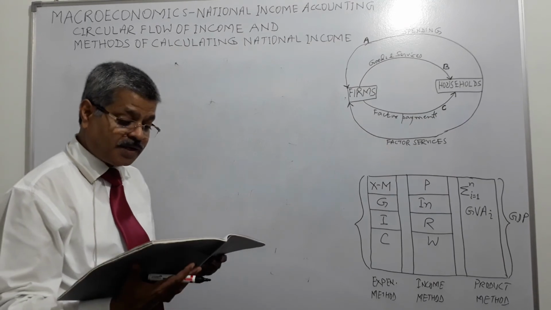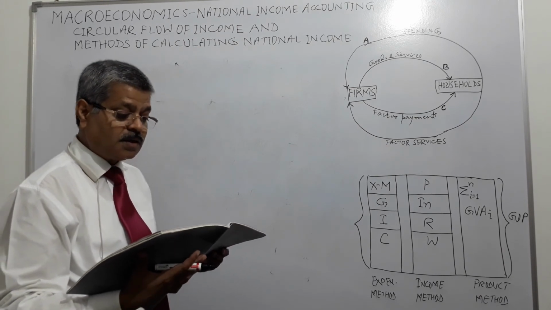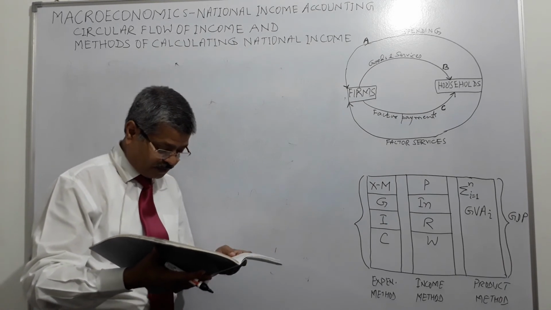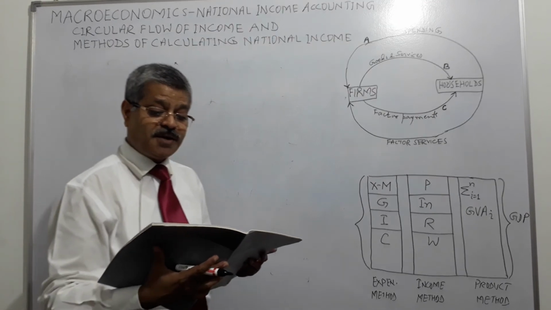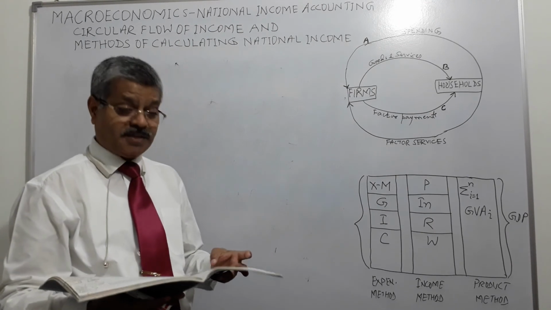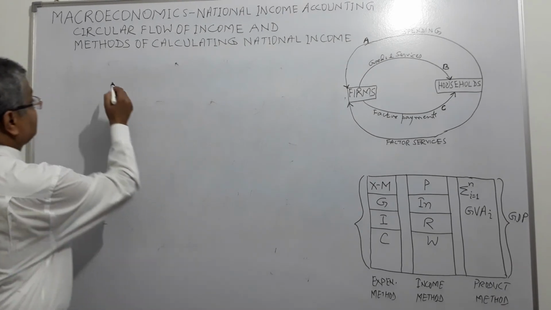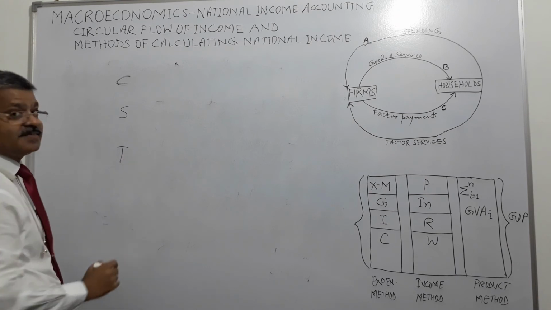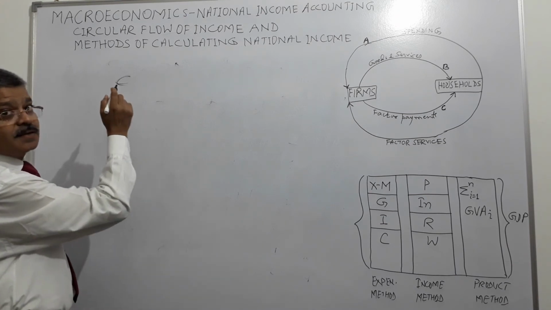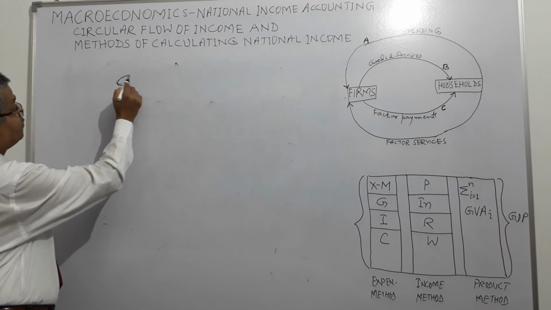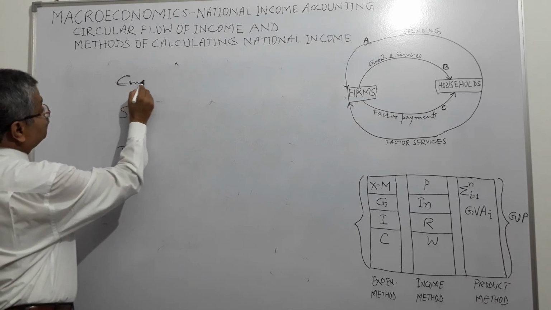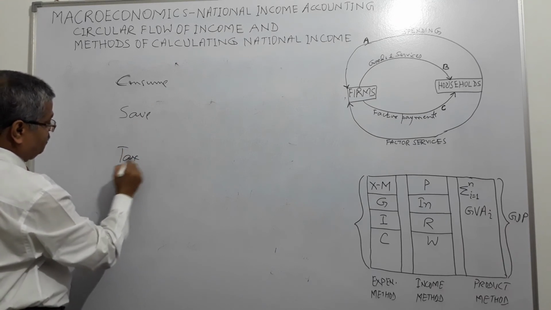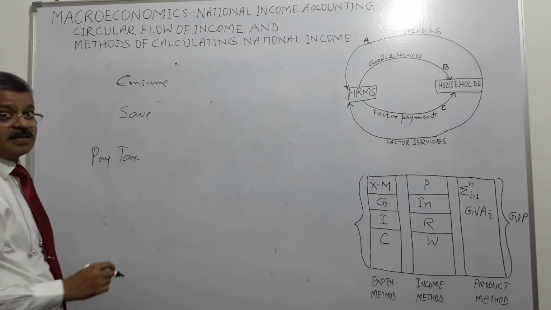And in the income method we have discussed, it may be worth examining how the households dispose of their earnings. There are three major ways in which they may do so. Households, income method. How do they spend their money? Either they consume, or they save, or they pay taxes, or all three, right? Income method of households: consume, save, pay tax. Right? These are the three things.